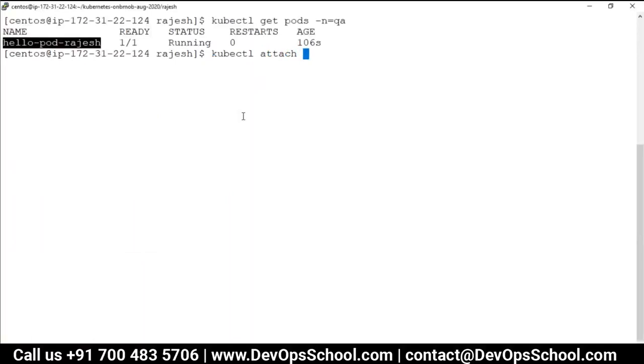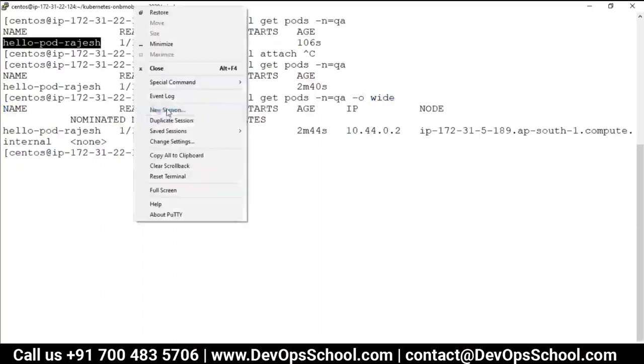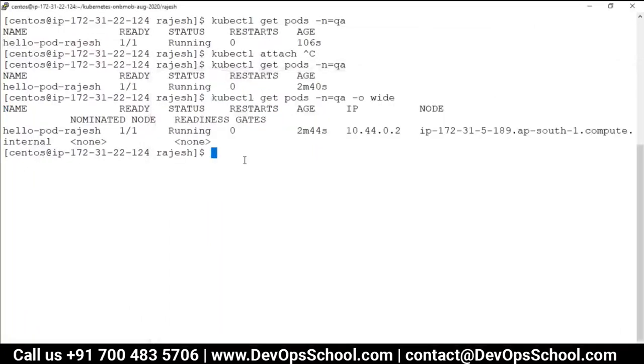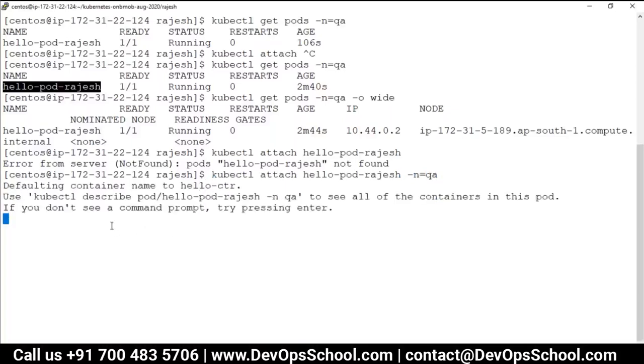Okay, by the way, hold on a second. Wait a second. This is the container. I want the IP address of this container. Duplicate session, one more session. I want to see whether you are PID one or not. So here, what I will do: kubectl attach, pod name, and attach to this. Sorry, that's my mistake, -n qa. And here, where are you right now?